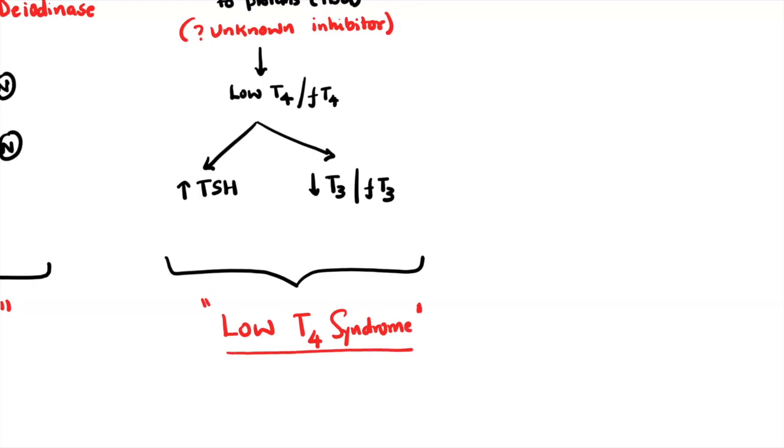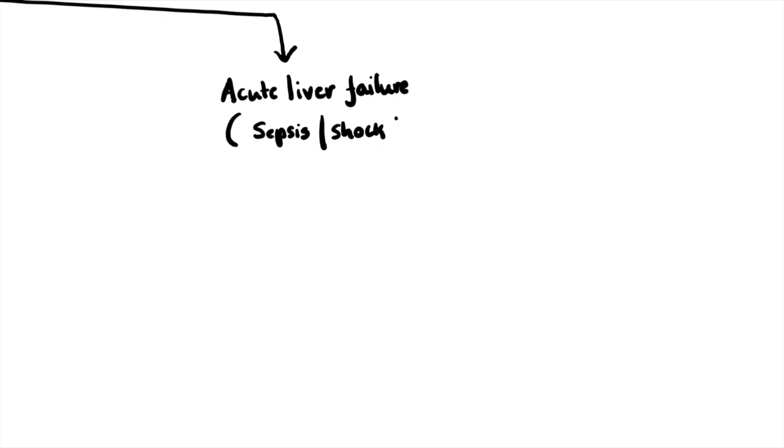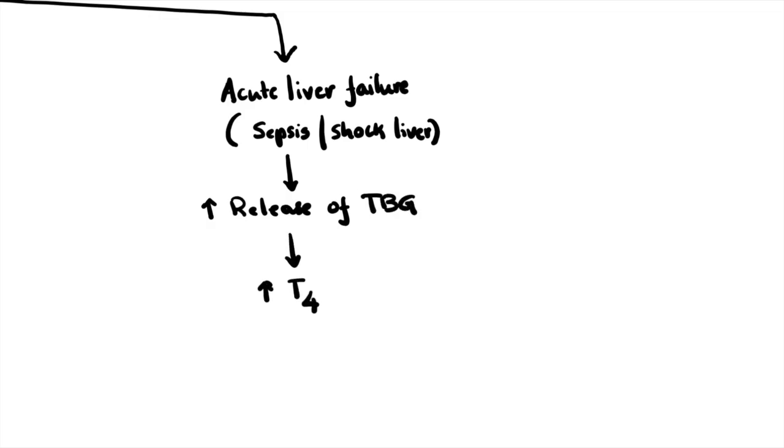Sometimes there is acute liver failure, as commonly occurs in sepsis or shock, and we call it shock liver. Because of hypoperfusion, there is ischemia of the liver leading to acute liver cell failure. In this condition, there is increased release of TBG. So the measured T4 levels will be high because the T4 is bound to TBG.